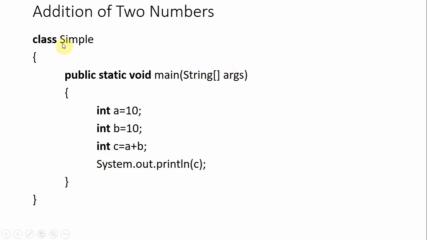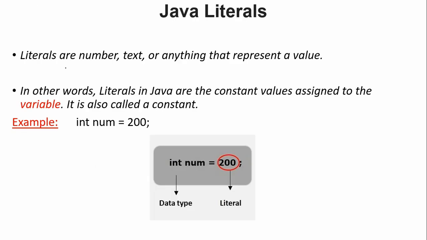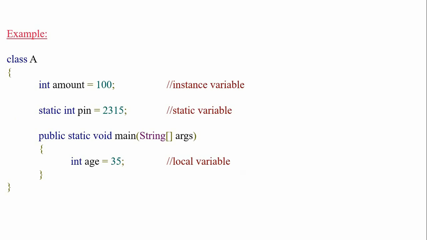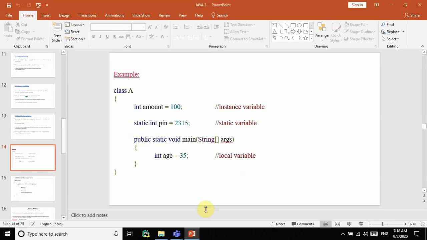Here the name of the class should start with a capital letter only, and we don't have any capital letter in the method line, but when it comes to String, S should be capital. In the same way, in System.out.println, S should be capital. The programming language syntax is defined like that only, it is predefined syntax. So this is about example programs. I will execute one program for you now.